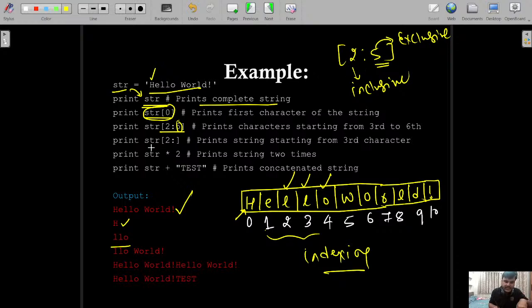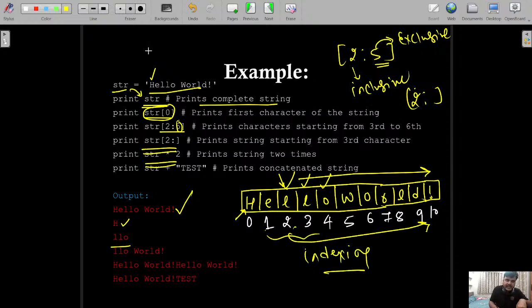Now, if you write str[2:], it means it is going to start from the second index and keep continuing till the end of the string. Nothing is on the right side, so starting from the second index, it keeps continuing till the end of the string. If you write str * 2, it means that whatever string is there, it is going to repeat two times. So Hello World followed by one more Hello World. If you write 3, it means Hello World, Hello World, Hello World, like that, right?